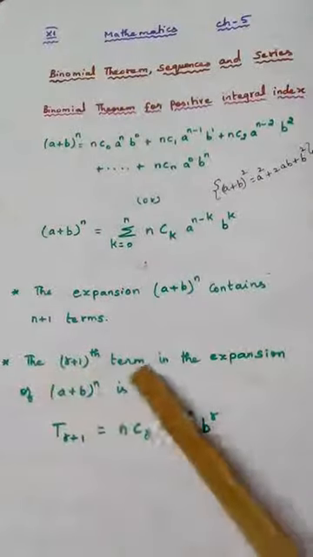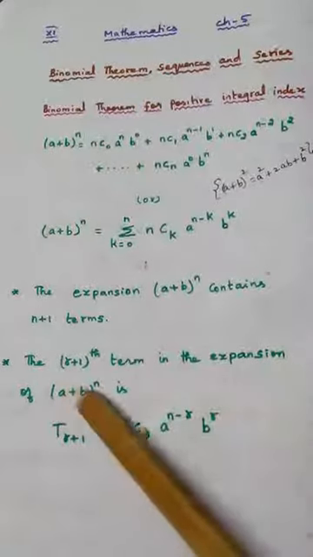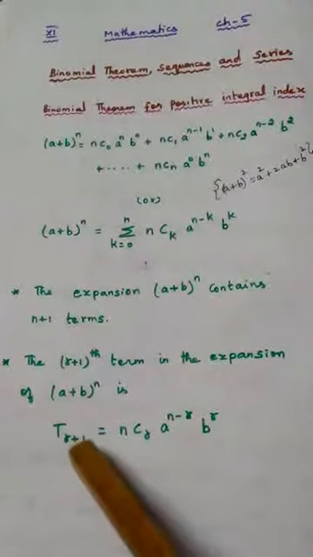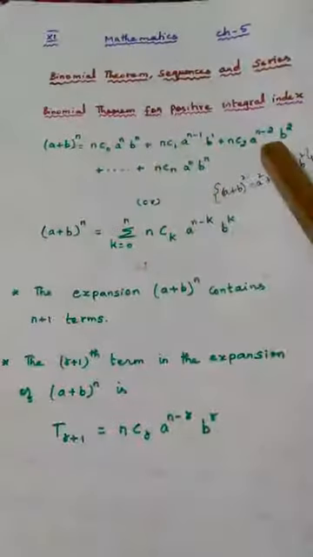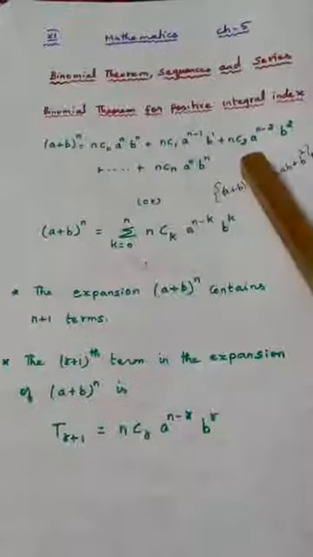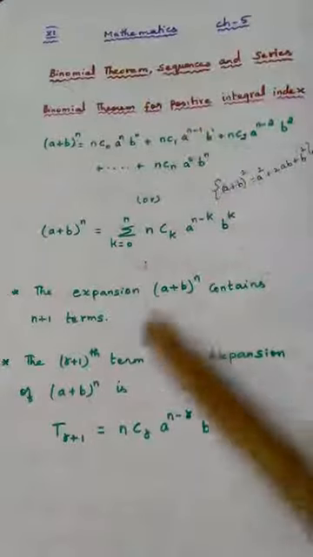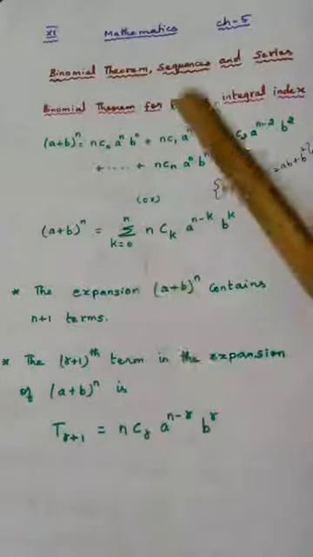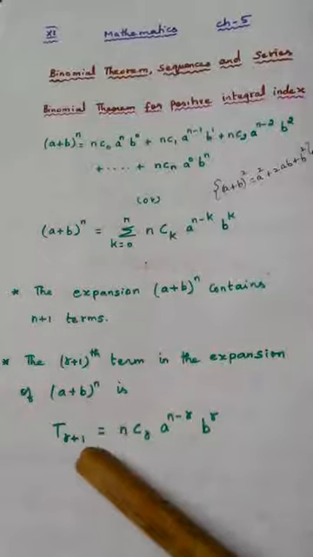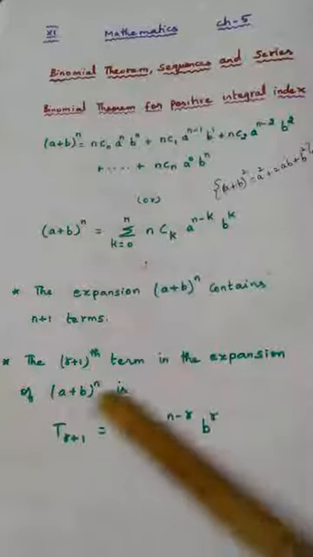The r plus 1th term in the expansion of (a plus b) whole power n is, suppose I want to find a general term, the r plus 1th term in this expansion. Suddenly if I want to find, suppose 100 terms are there, I want to find the 50th term. So directly I can use this formula. Suppose I want to find the 25th term, I can use this formula. What for will this formula be useful?